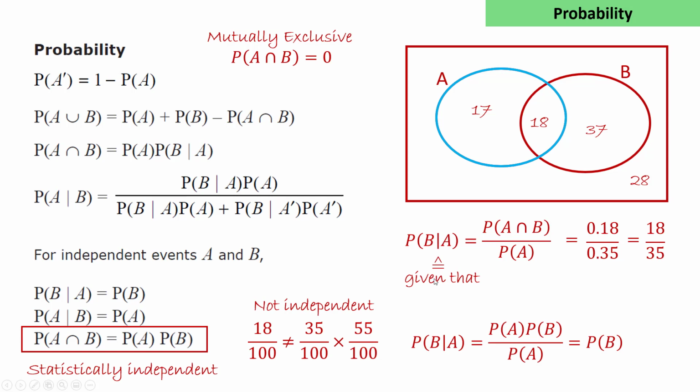Returning to the conditional probability formula, in the case of independent events, we can see that the probability of B given A will be the probability of A and B, which is P(A) times P(B) if A and B are independent, divided by P(A). We can cancel the P(A)s, and this gives us the probability P(B). So the probability of B given A is the same as the probability of B. So whether or not A is the case has no effect on the probability of B.